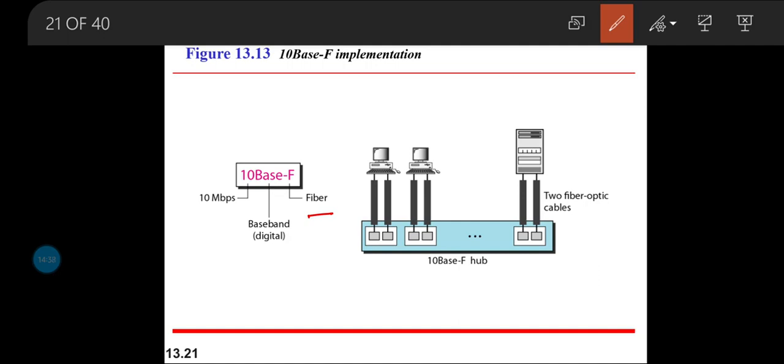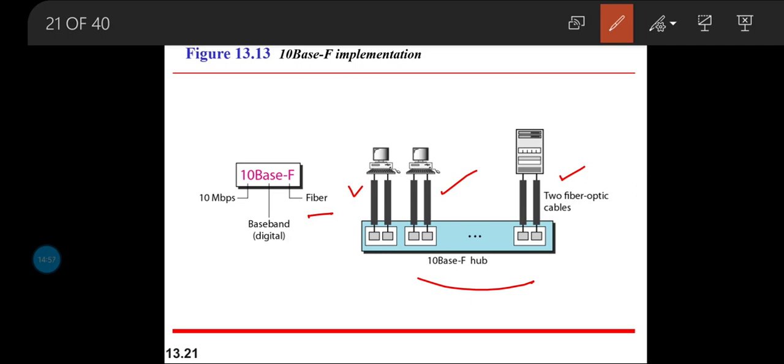To avoid that, we maintain two different fiber optic cables for each of the stations present here. One is meant for transmitting, or sending the data, and one more is meant for receiving the data, and all are further connected at the hub.